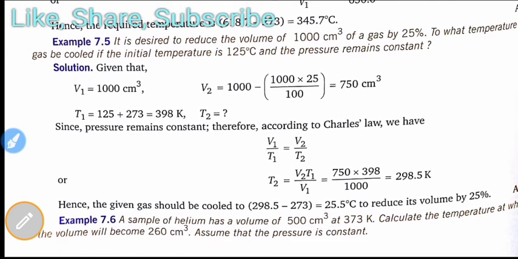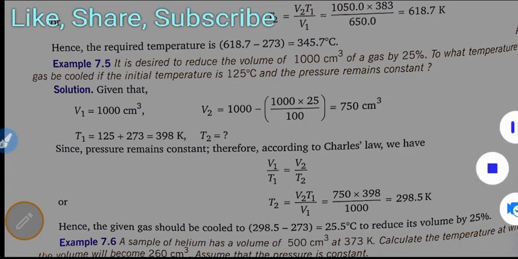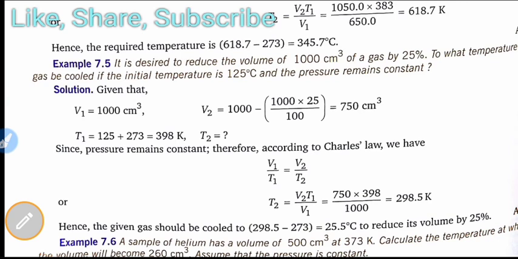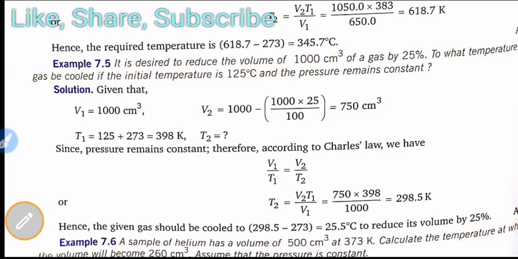We can see another example. It is desired to reduce the volume of 1000 centimeter cube of a gas by 25%. To what temperature must the gas be cooled if the initial temperature is 125 degree centigrade?